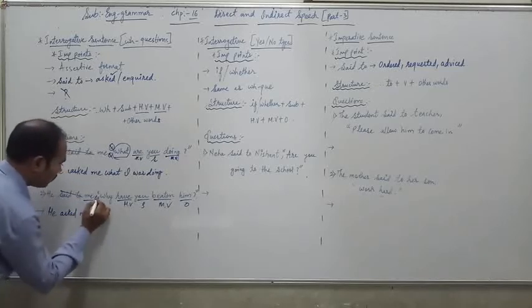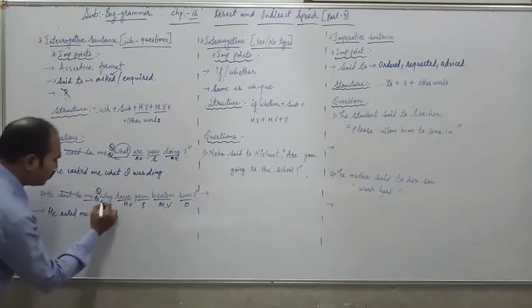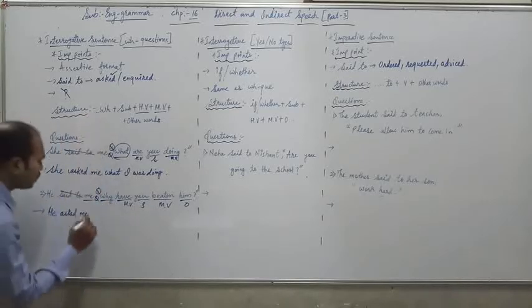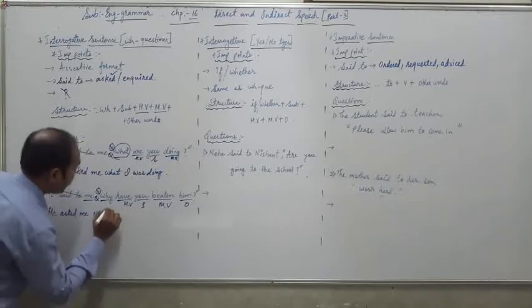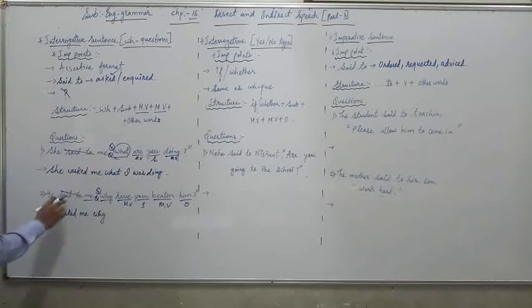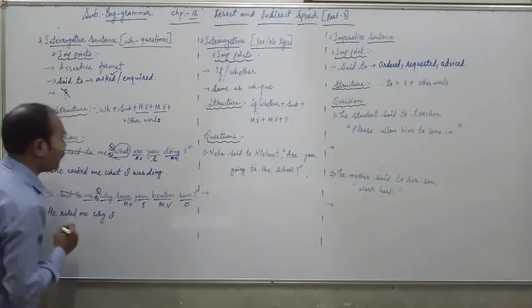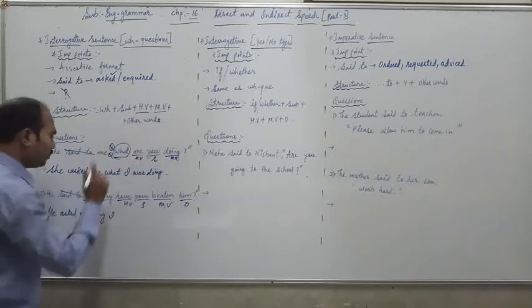He asked me, then drop the comma and inverted commas and write down the WH word according to the structure. Why? Then the subject is you, which is changed according to the object of the reporting verb. So me is changed into I.